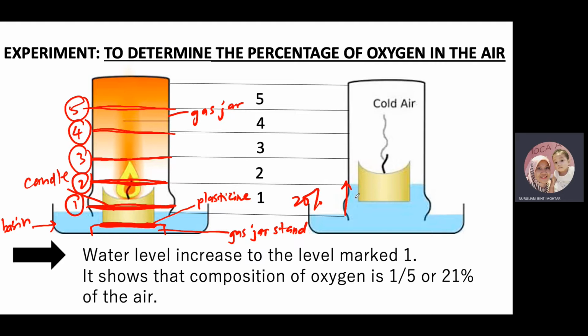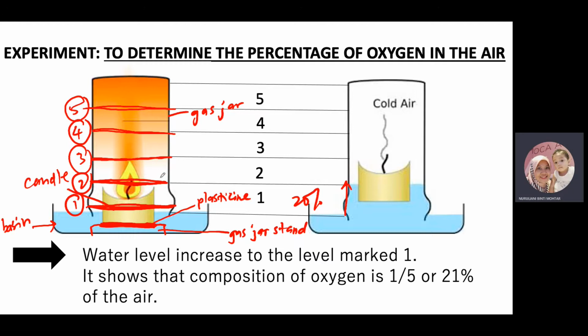Okay, after a while, the flame of the candle, it will extinguish, dia akan padam. Okay, bila dia padam, tiba-tiba kita tengok the level of the water will rise, okay, to the level mark 1. Okay, so kenapa? Macam mana kita boleh explainkan eksperimen ni? First of all, in this gas jar, it consists of 100% of air. Okay, and then as the combustion occur to the candles, the combustion use oxygen. Dia menggunakan oxygen untuk support the combustion.